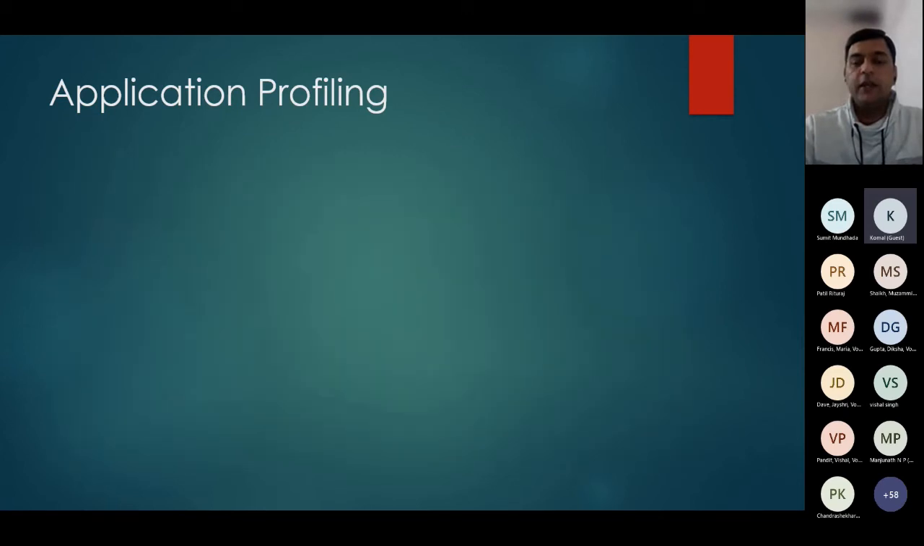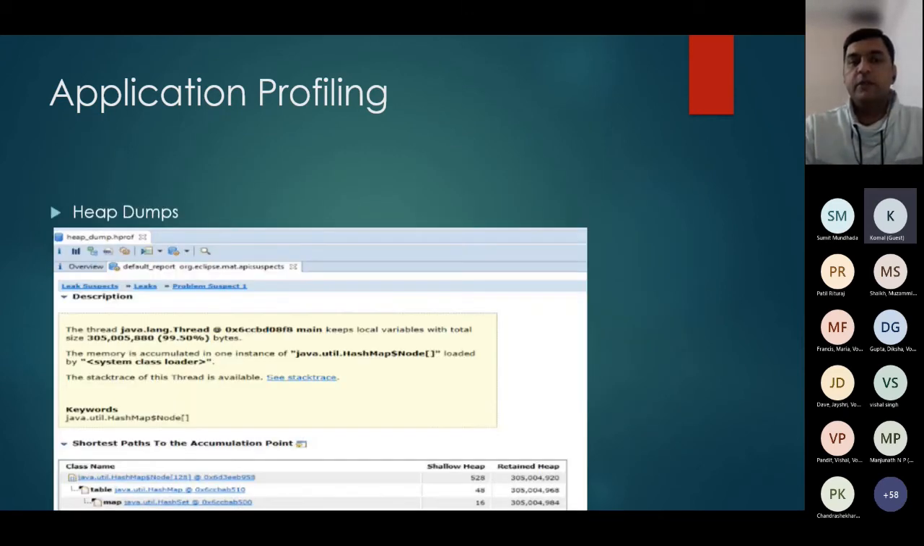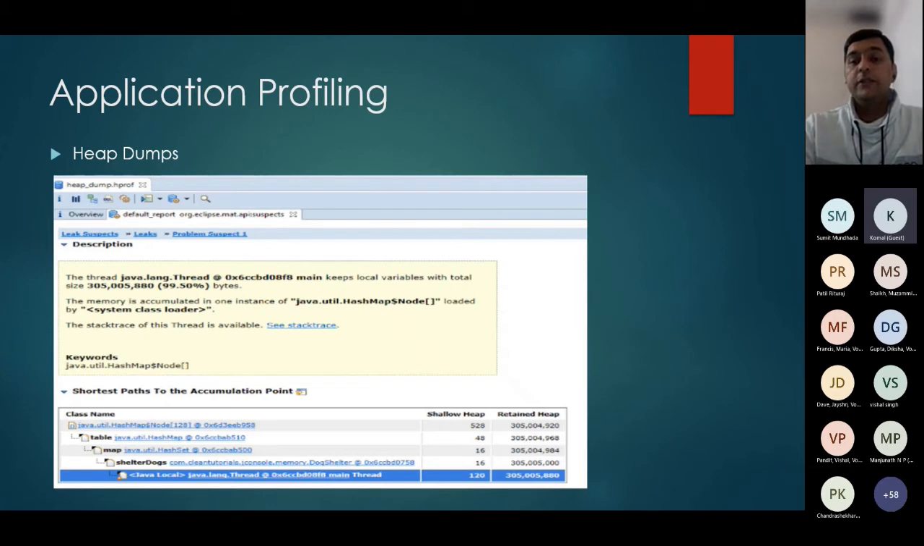Similarly, you can take heap dumps from the tools. Some tools provide the analysis as well, and some tools do not. You just take out the heap dumps and use open source heap dump tools to analyze them, and those dumps can help you see what the memory issues are, if there are any. I think that's it from my side. Any questions?